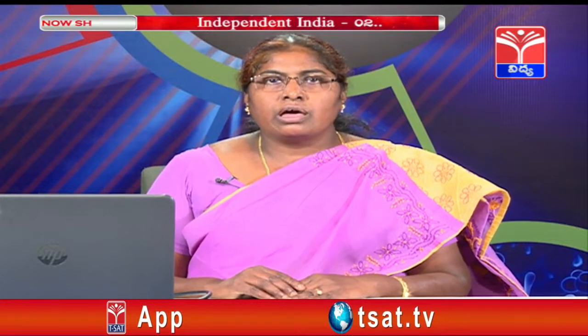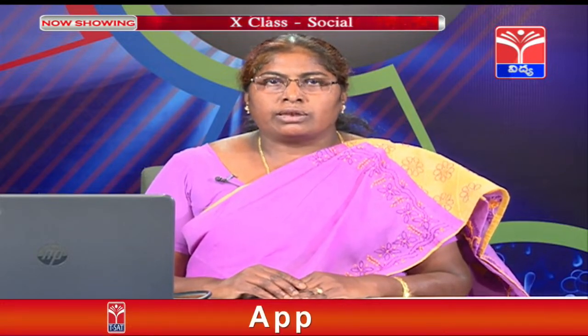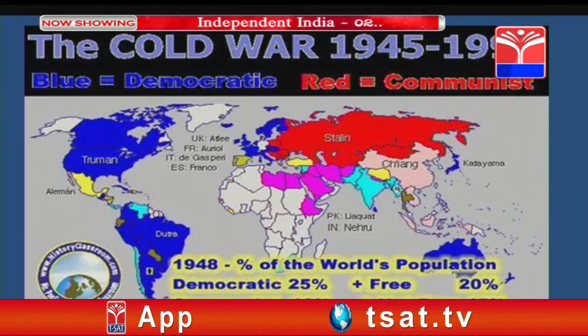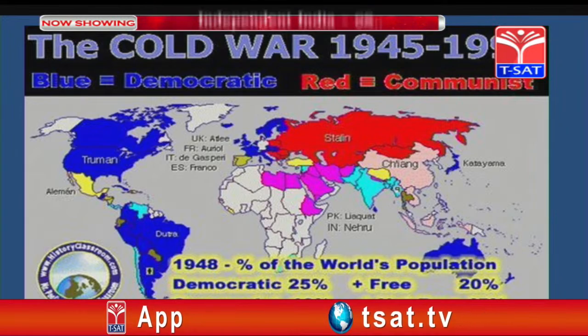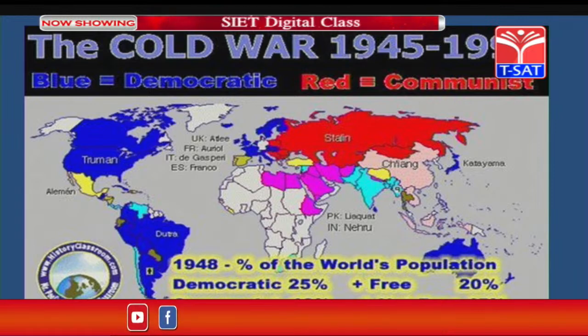At this juncture, India did not take either of the decisions and maintained a neutralistic policy, that is, it wanted to be neutral. This is the world map showing blue as democratic countries and red as communist countries in the world.